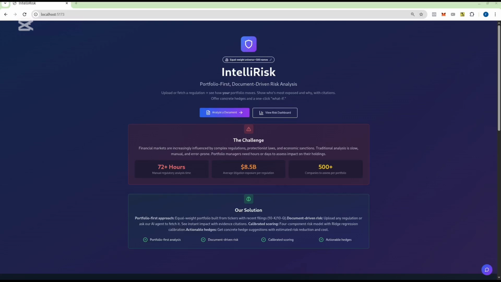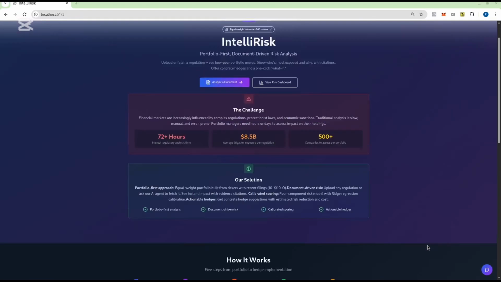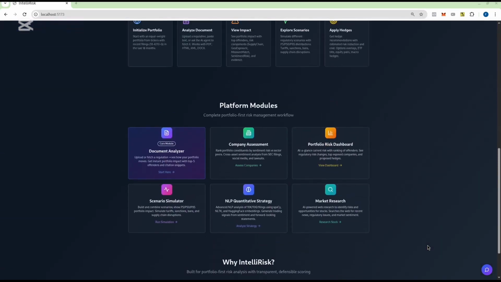We mainly concentrate on NLP on text data because in today's world, text data, especially in financial markets, is really important. So let's get directly into it. So this is basically the homepage. So we have 6 modules.